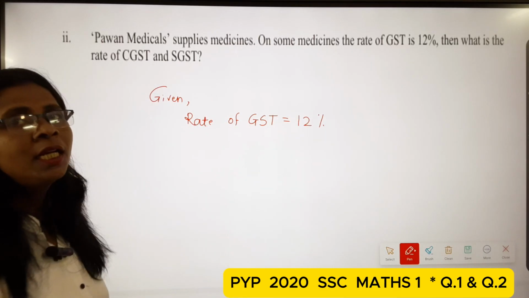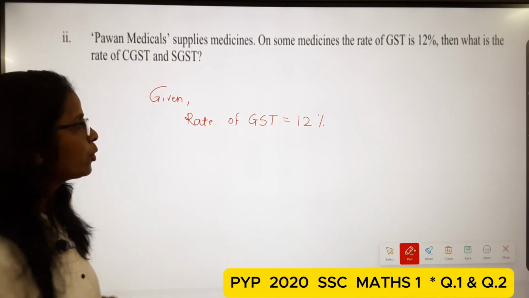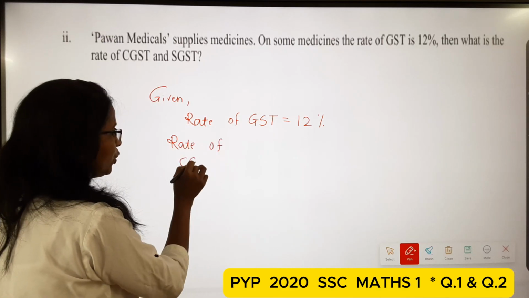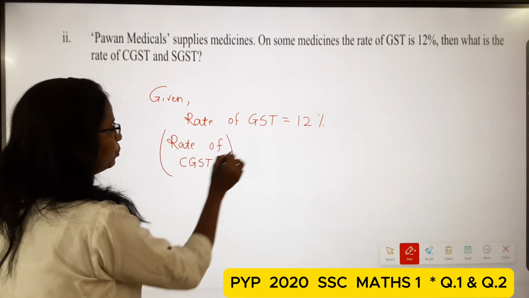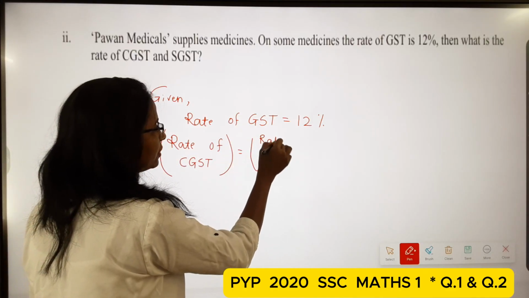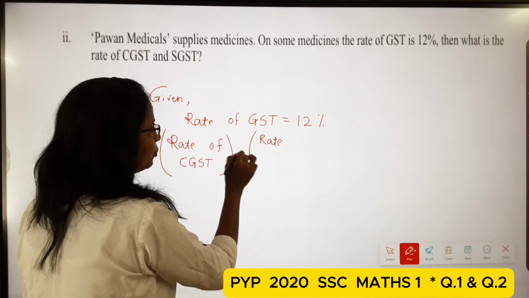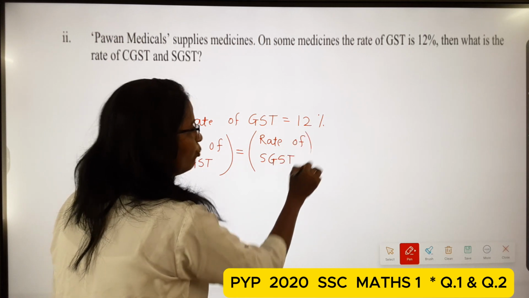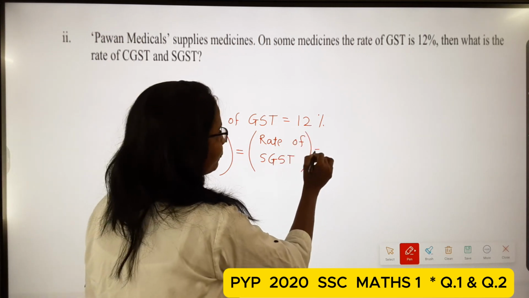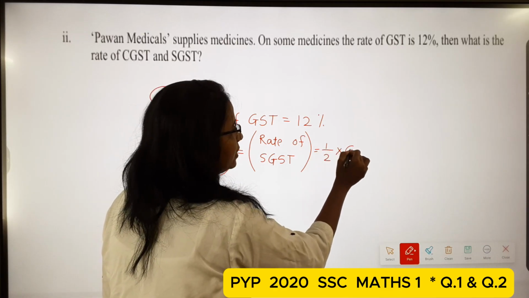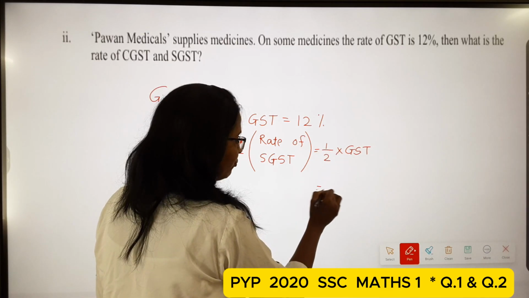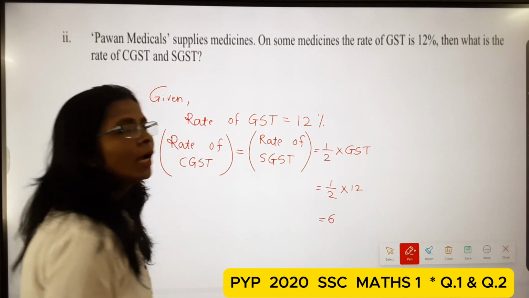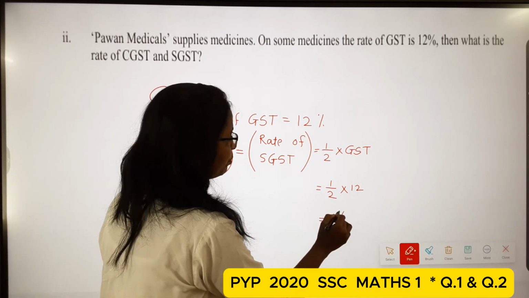The rate of CGST and the rate of SGST are both equal. Rate of CGST is equal to rate of SGST, and the formula is half of GST. Half of 12 is 6%.